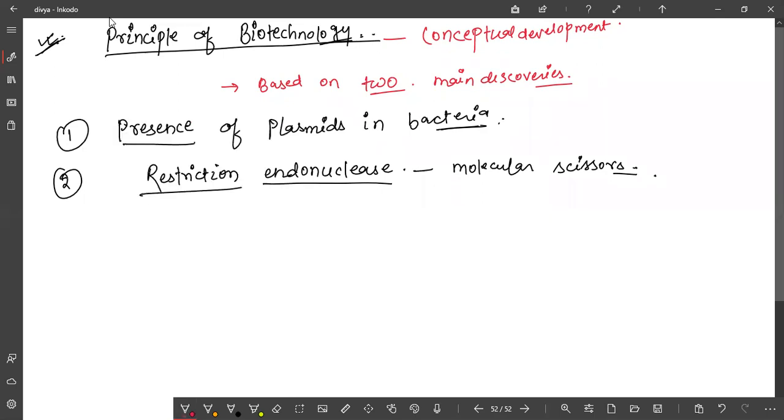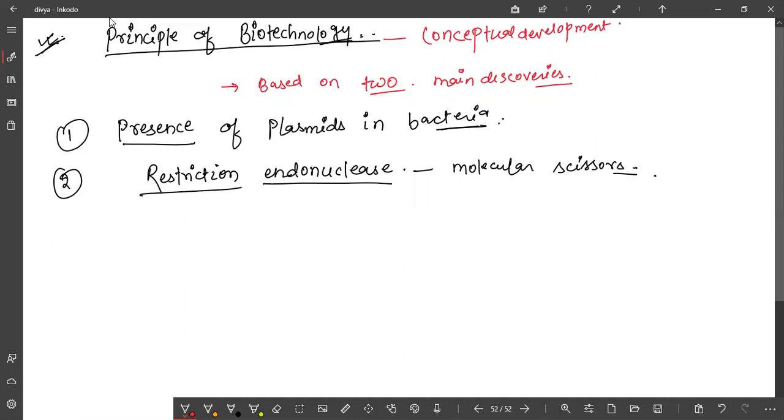Now, one observation was there in bacteria in 1963, that two enzymes were basically present in bacteria. One is called DNA methylase, and another one is restriction endonuclease. And this was present for protecting the bacteria from infection.